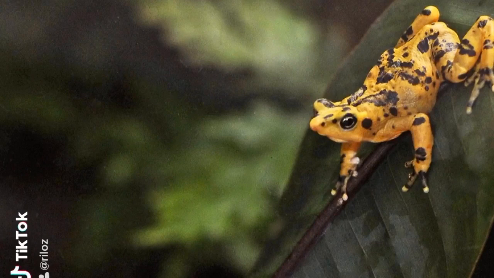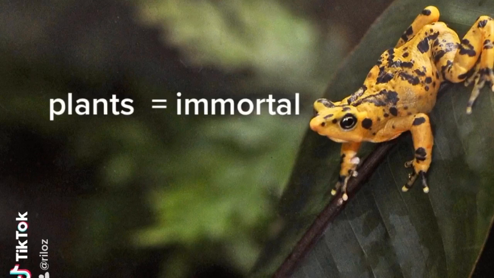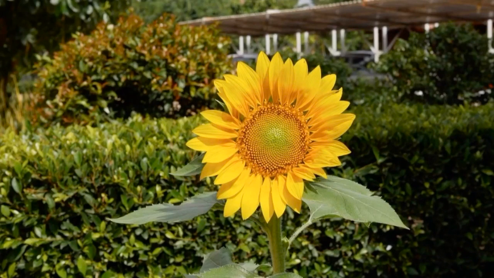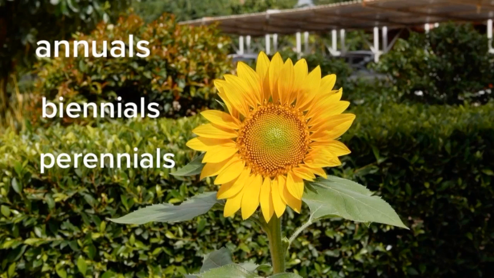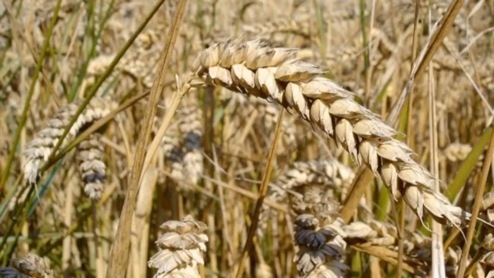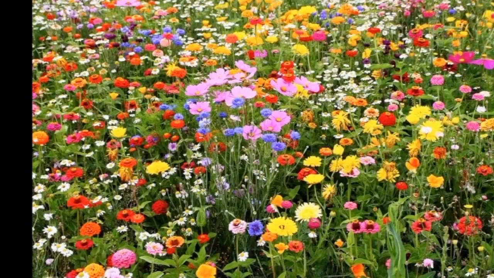When compared to animals, the way indeterminate growth is defined may sound like plants are immortal. This, however, is not the case. Angiosperms have three categories of life cycles: annuals, biennials, and perennials. Annuals have the shortest lifespan. Over the course of only a single year or growing season, they sprout, mature, reproduce, and die. Some examples are grain, legumes, and some wildflowers.